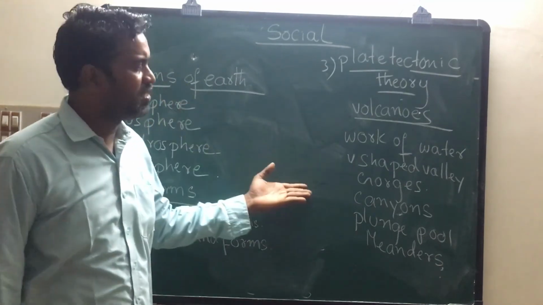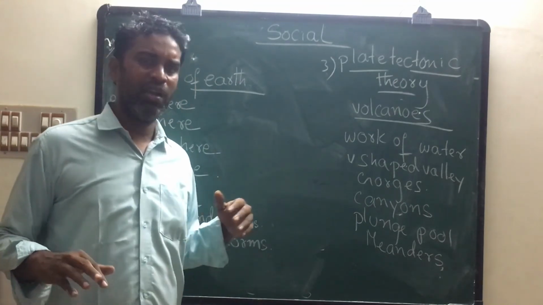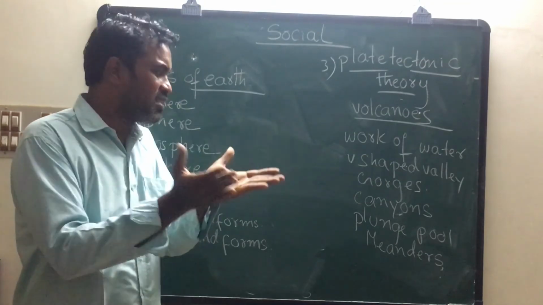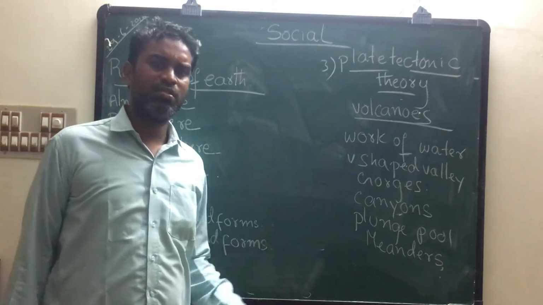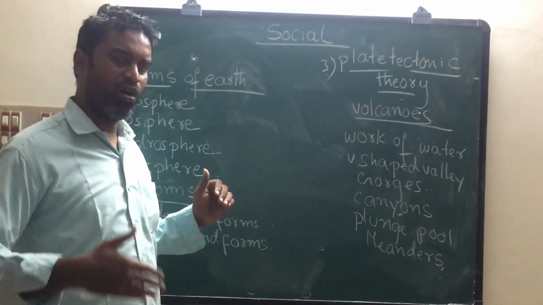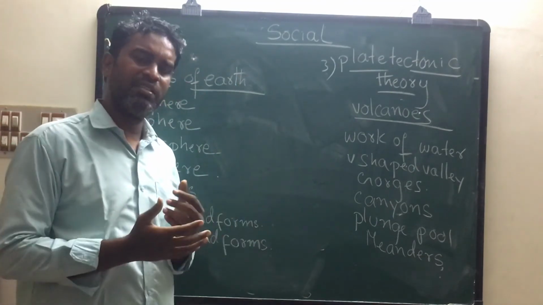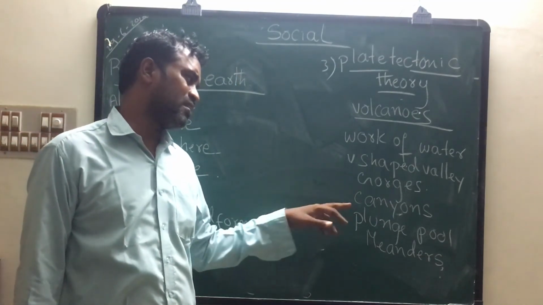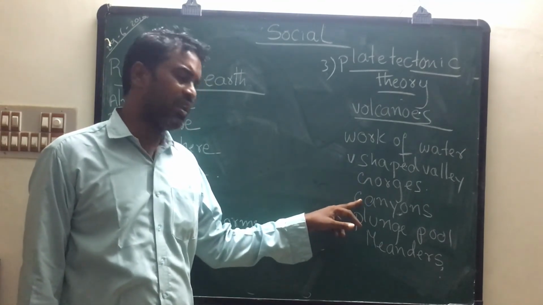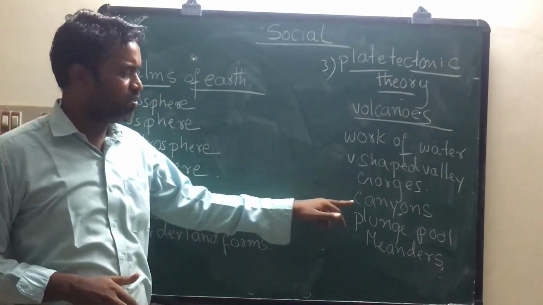Next, students, here we discussed the work of water. Water, what does it do? Creating V-shaped valleys. When the water is flowing from mountains, it cuts into the mountains and creates V-shaped valleys. Next, gorges. Gorges means what? Narrow valleys. Because of the flow of water, steep valleys are created at both top and bottom. That is called gorges. Canyon means what? Canyons and gorges are both the same, but canyons are wider at the top and narrower at the bottom. So it is called a canyon.